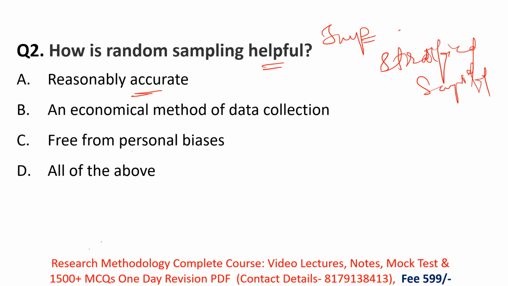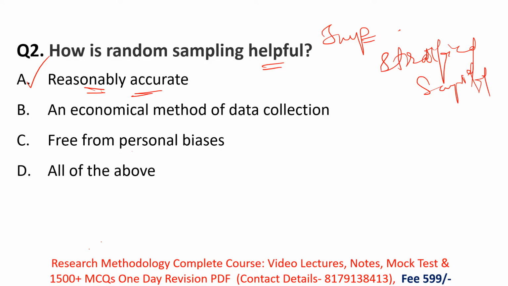Here I'm not explaining the details of the benefits of stratified versus simple random sampling. We'll see in another question in detail how researchers perform stratified sampling and simple random sampling. So for this question, yes, simple random sampling helps give reasonably accurate results.